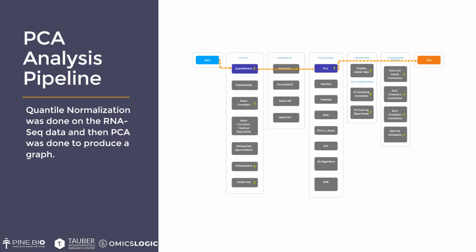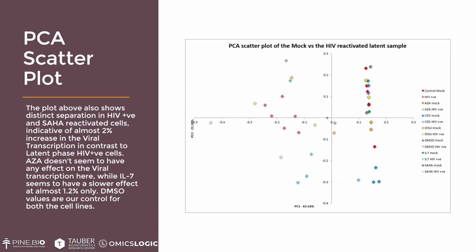Now, the principal component analysis pipeline: we did quantile normalization on the RNA-seq data, and the PCA is done to produce a graph which is shown in the next slide. This was the graph which we obtained after doing a PCA, and here we can see that there are two basic groups. The ones shown on the right hand side with darker colors are the control samples, and the scattered graph on the left with the lighter color dots are our positive samples.